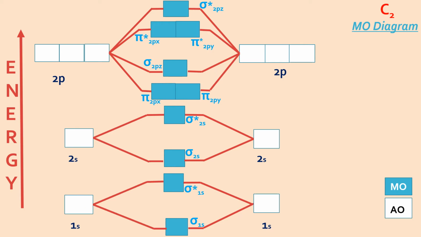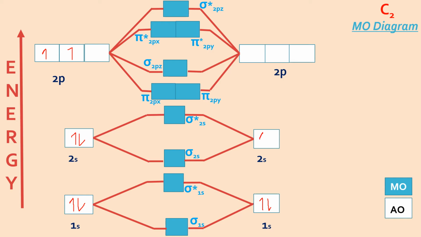For C2, 2 carbons if they join. Now it's easy. You have 1s2, 2s2, 2p2. Carbon has atomic number 6. So here also for the other carbon, in the same way, we will fill the AOs, atomic orbitals.